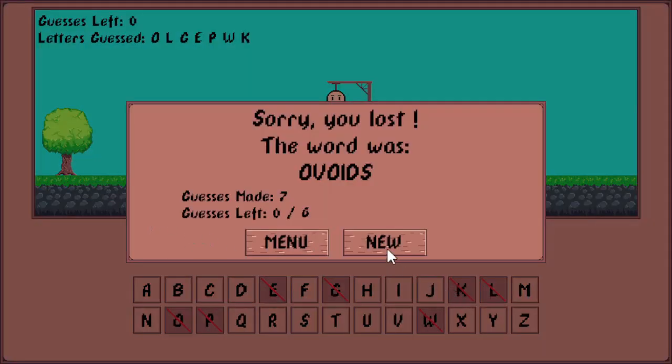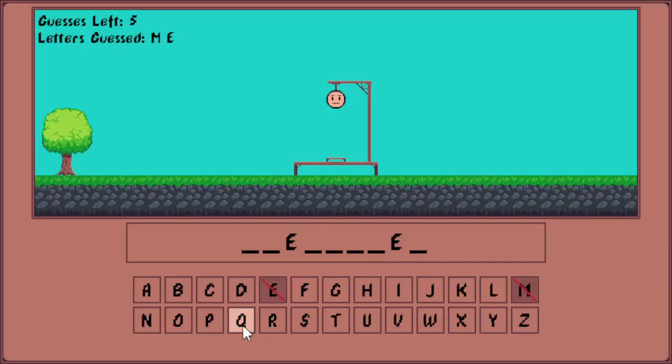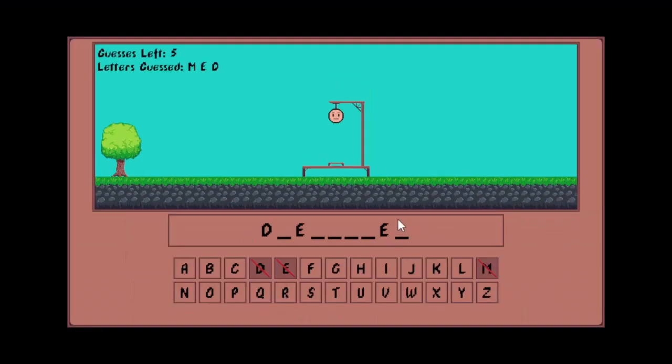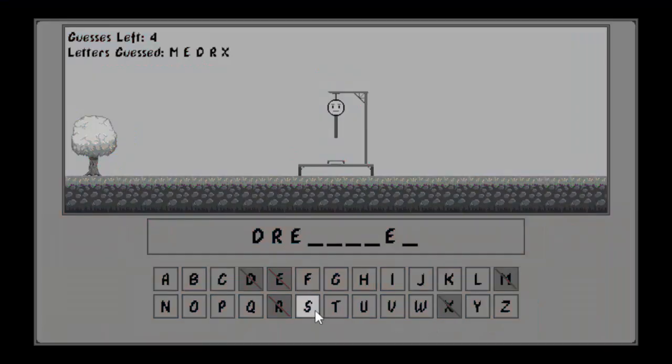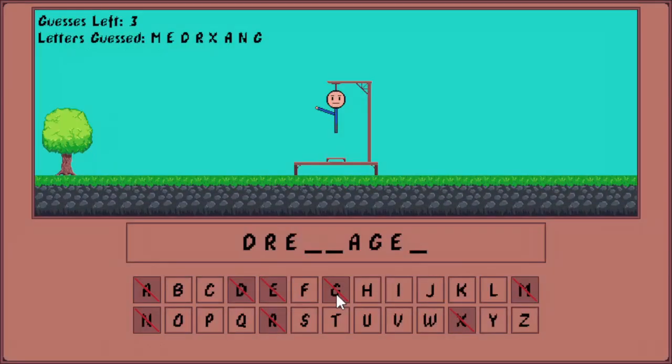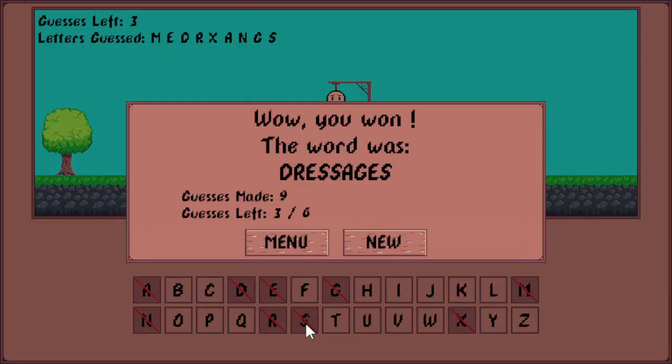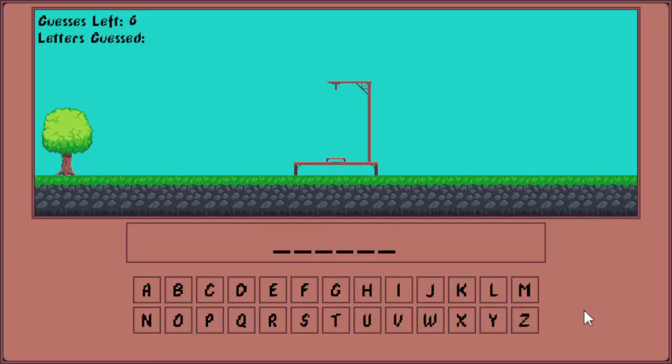Ovoids. Interesting. Common after an E at the end of a word is a D. Well, that's not the case here, but we do still have a D. I don't know why, I'm feeling like there might be an X. Okay, there isn't. I probably should have seen that coming. Could be an L, maybe an S. Let's guess the S. Oh, that's just it. Dressages. Okay, cool, I got another one. So what's that, like 3 words I have now? I'll do one more. It's just more footage for him to edit. I know he loves editing.